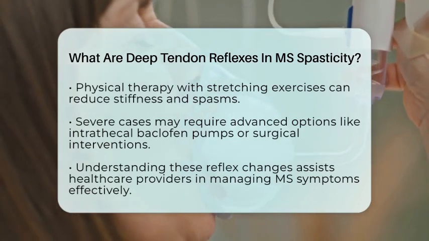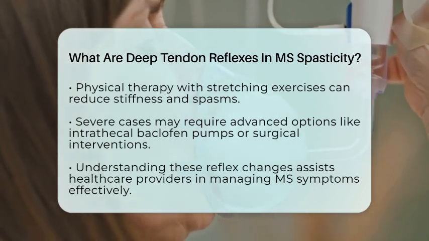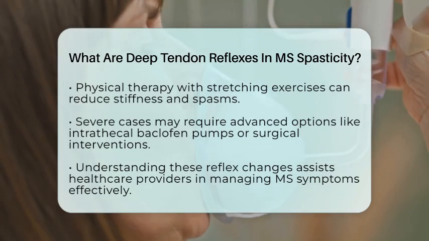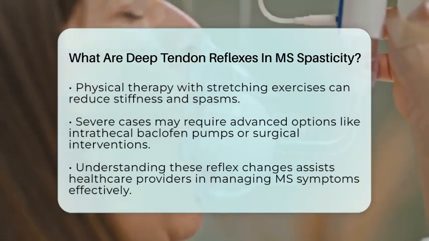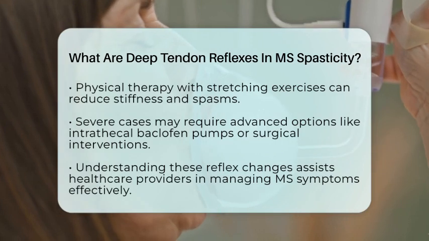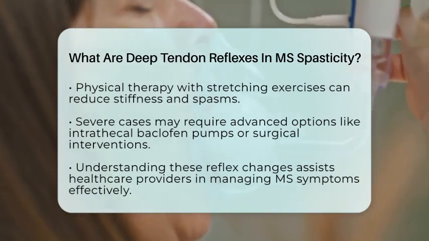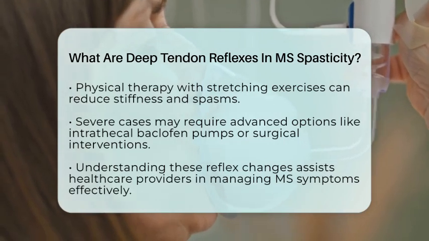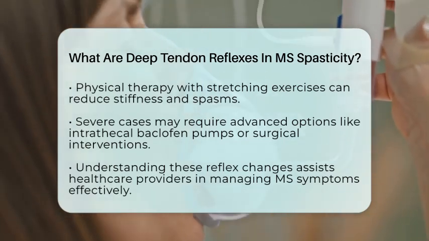In summary, deep tendon reflexes in MS spasticity are abnormally increased responses caused by damage to the central nervous system. These exaggerated reflexes contribute to muscle stiffness and spasms, which are hallmark signs of spasticity. Understanding and measuring these reflexes help healthcare providers diagnose and tailor treatment plans for people living with MS. Always consult with a healthcare professional for personalized advice and management options.